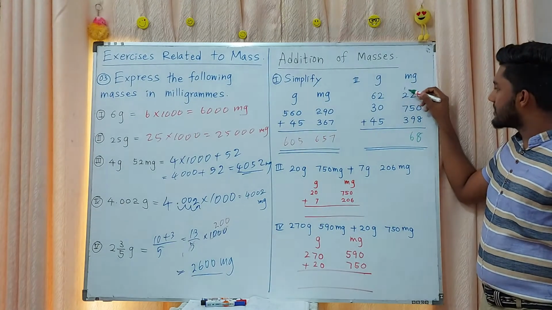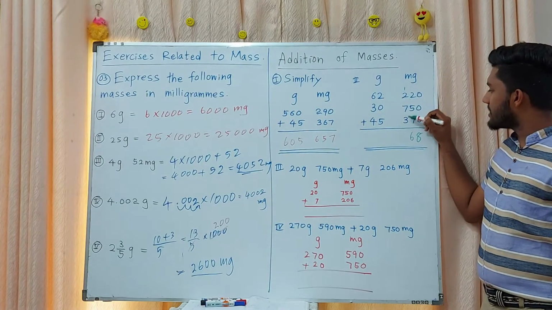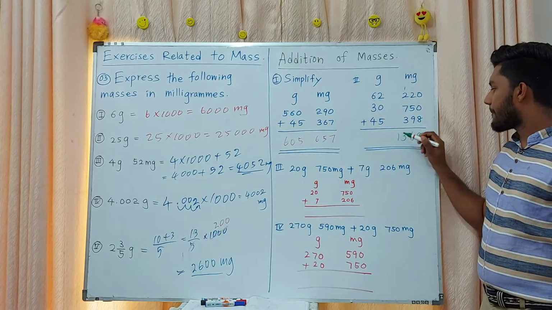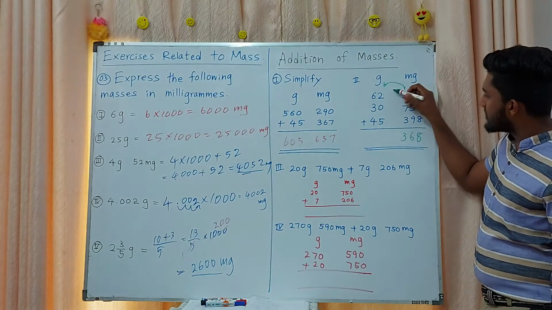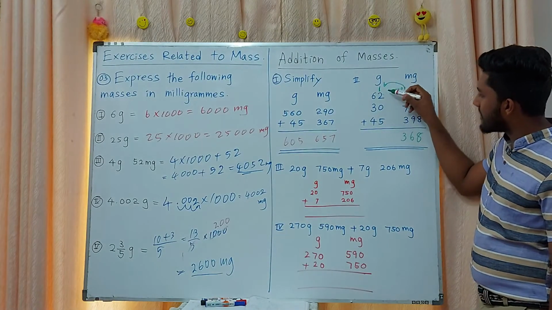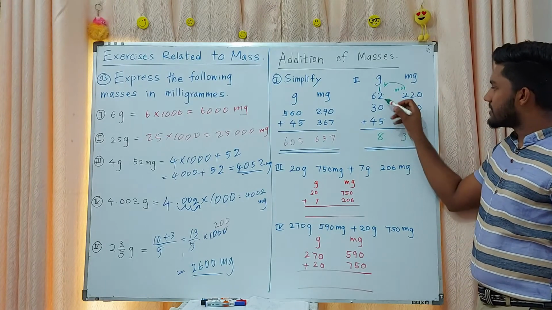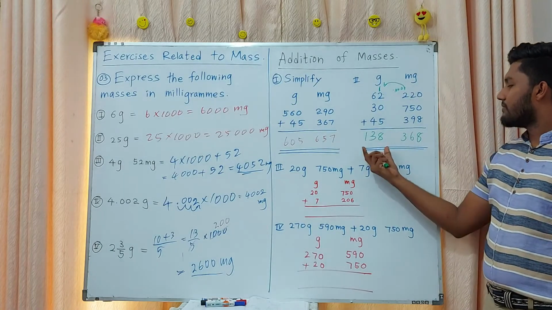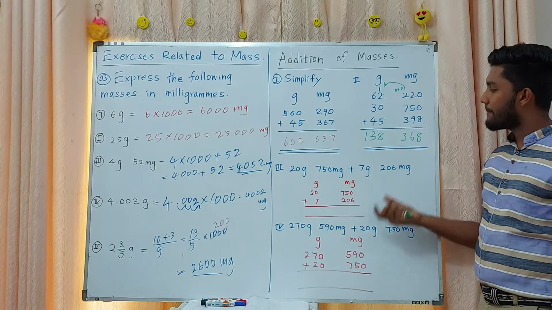1 is going to the other side. 2 plus 1, 3. 3 plus 7, 10. 10 plus 3, 13. You know that 1368 we can't keep. We are giving 1000 to the other side. 1000 milligrams means 1 gram. That means 1 plus 2, 3. 3 plus 5, 8. 6 plus 3, 9. 9 plus 4, 13. Right? 138 grams, 368 milligrams. Right?